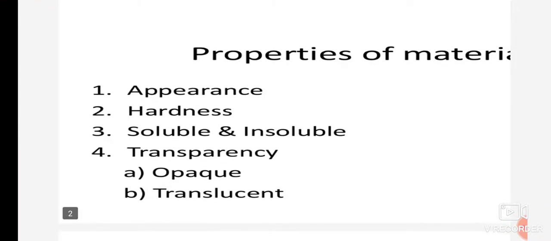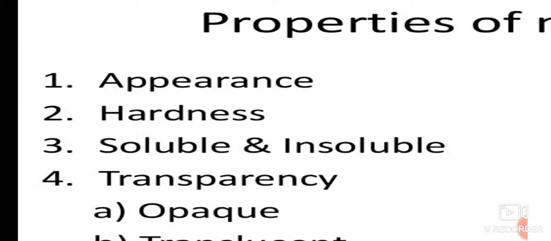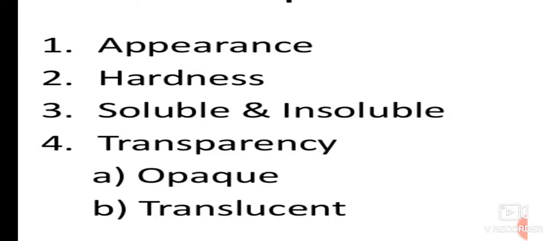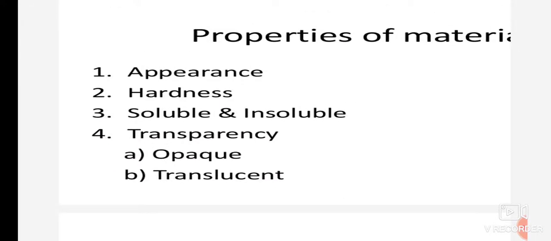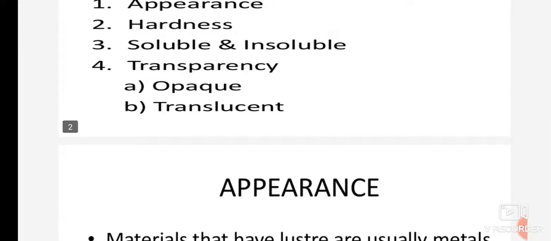You know that we can classify the materials on the basis of their properties. So what are those properties on the basis of which we can classify the materials? These are the properties, children: appearance, hardness, solubility and insolubility, or transparency, opaque, translucent, etc. So these are the different properties on the basis of which we can classify the different materials.